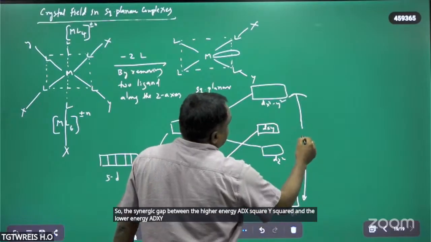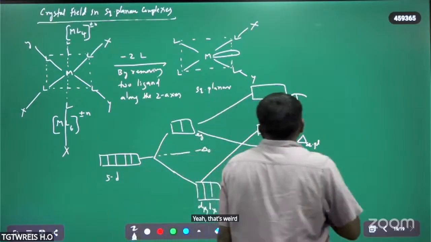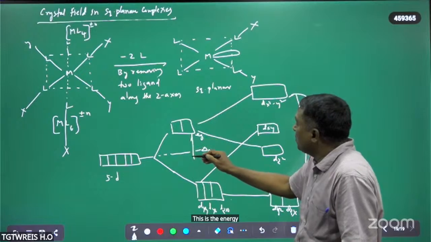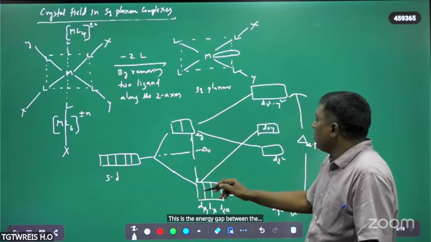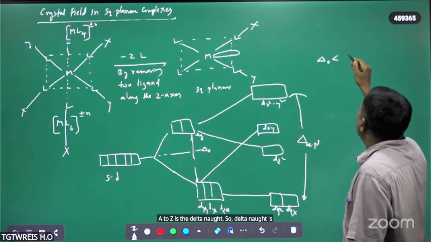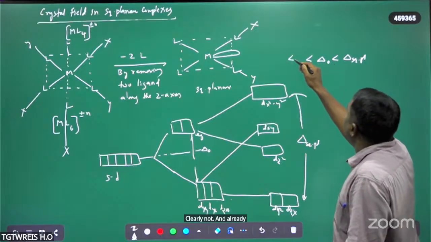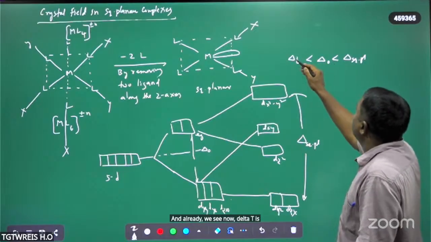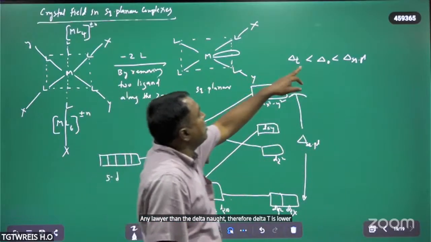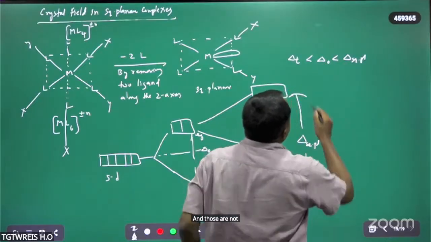So the energy gap between the higher energy dx square minus y square and the lower energy dyz and dzx is the delta square planar, which is higher than delta naught. The energy gap between the higher energy Eg and lower energy T2g is the delta naught. So delta naught is lower than delta square planar. And we already saw delta T is much lower than delta naught. Therefore, delta T is lower than delta naught, and delta naught is lower than delta square planar.